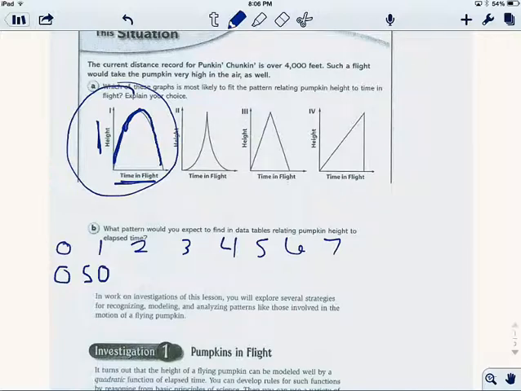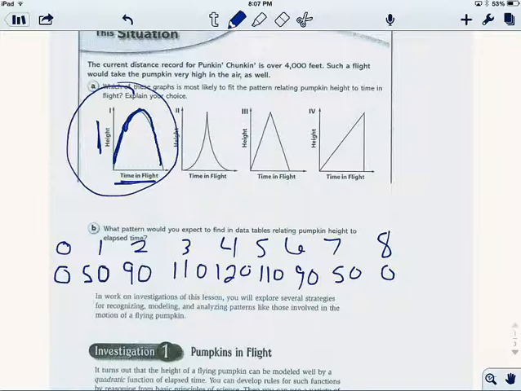Okay? Well, after 2 seconds, it's gained some more height, but it's not going quite as fast. So let's say it only gains 40 more feet. So let's say that now it's up to 90. Okay? And then after 3 seconds, it's going up more, but not quite as fast. So let's say it only gains 20 more feet now. So now it's up to 110. And then at 4, it only gains 10 more feet. So it only gets up to 120. Now on the way back down, we're just going to see that same pattern mirrored. So we're going to see 110, and then 90, and then 50, and then actually, see, I lied. Let's say, and then 8 would be where it gets back to 0.